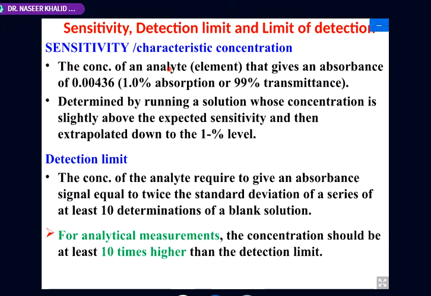For example, 5 ppm of copper has an absorbance of 0.0044. It means that 5 ppm is the sensitivity for copper.